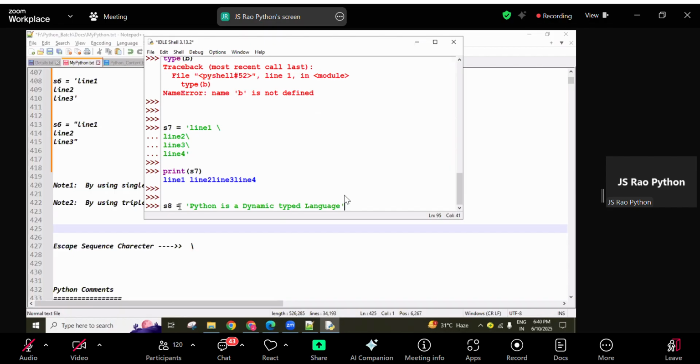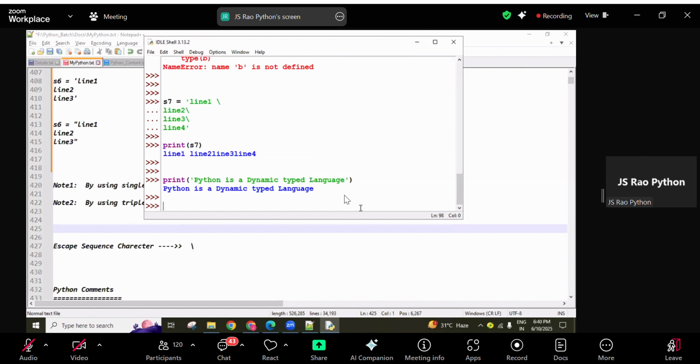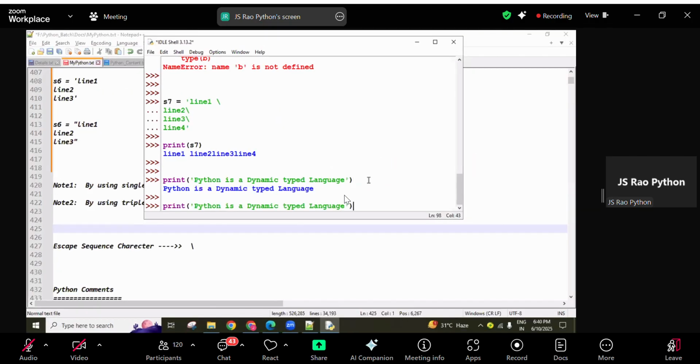So I want to print this, guys, or else I will print directly instead of saving. So here we can use the print function. Python is a dynamic typed language, as I gave it, it is printing. In this, guys, this word dynamic I want to highlight, with the double quotations. In between the double quotations I want to represent it.